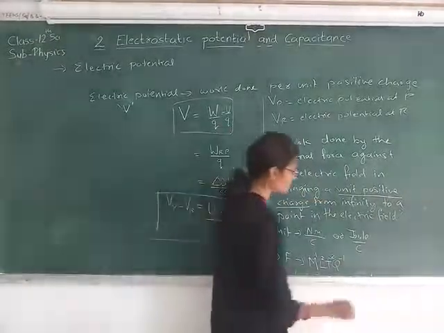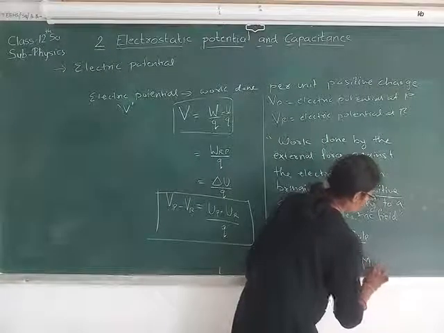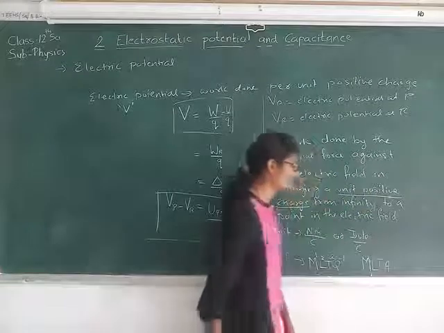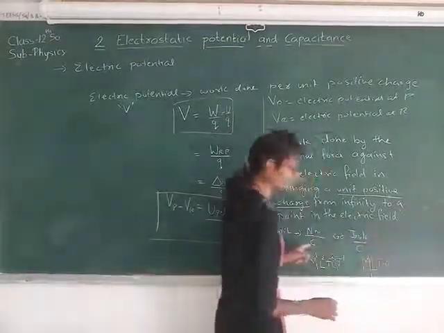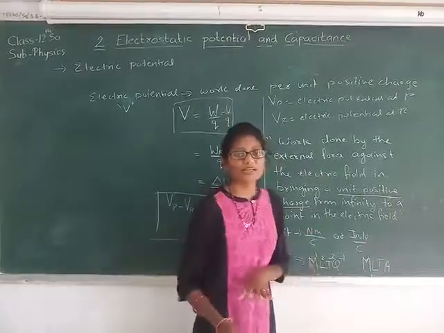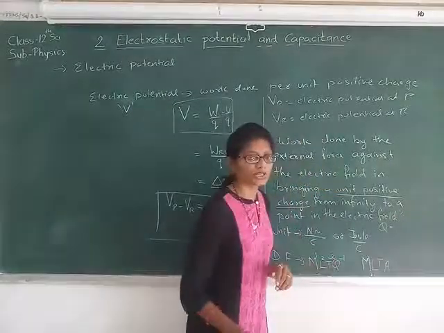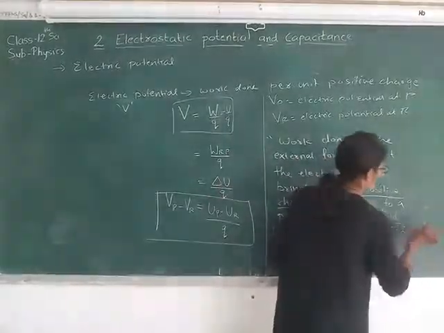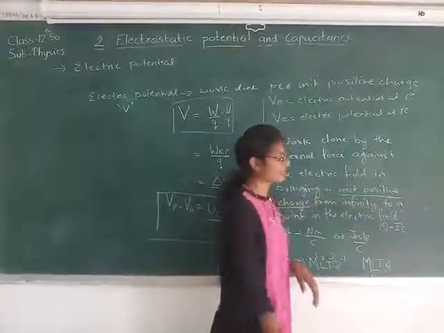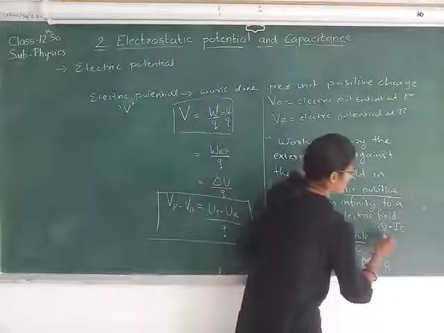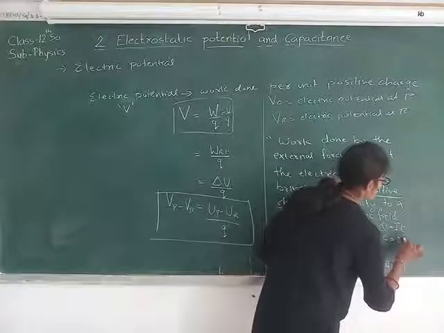If we write that in terms of A, ampere, see, here instead of this Coulomb you can replace that by IT, because Q is the charge, which equals IT, from the equation current equals charge upon time. So Q equals IT. Here the unit for Q is Coulomb, for current it is ampere, and for time it is second.